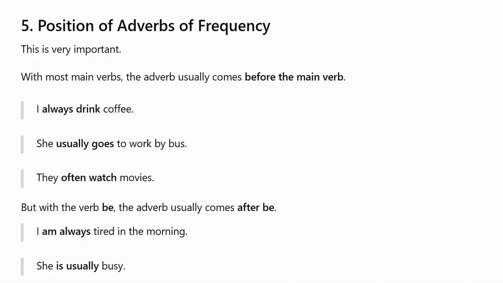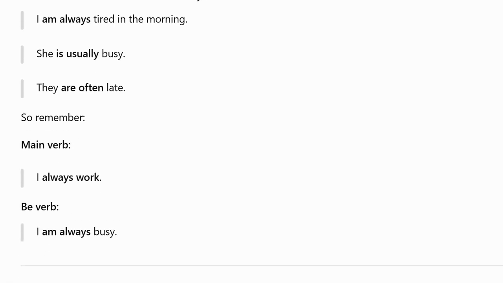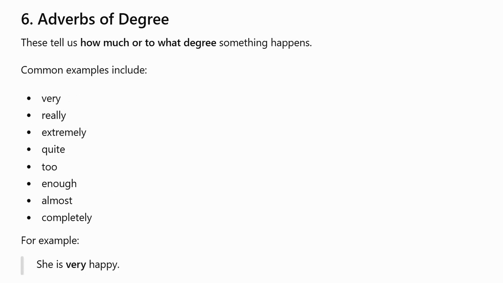I am always tired in the morning. She is usually busy. They are often late. So remember, main verb: I always work. Be verb: I am always busy. Good.